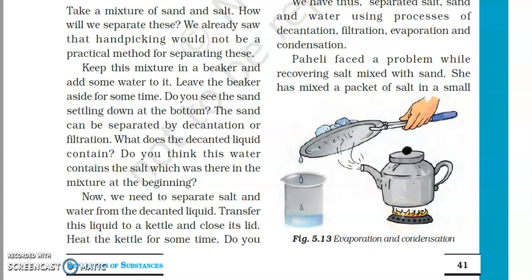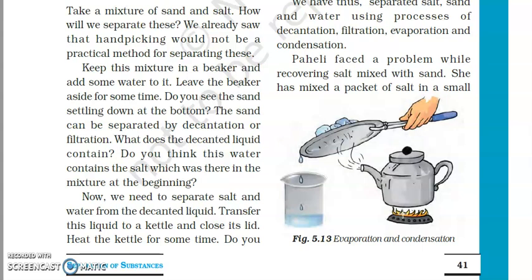So we have used two methods to separate sand and salt. First was sedimentation and decantation. First we dissolved this mixture of sand and salt in water, since sand is insoluble in water and salt is soluble in water.